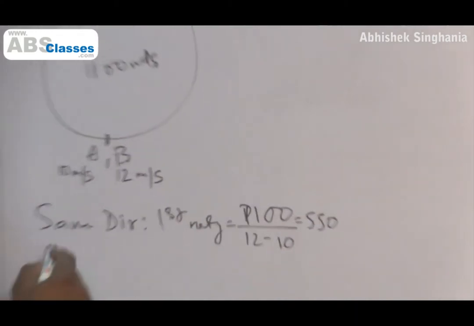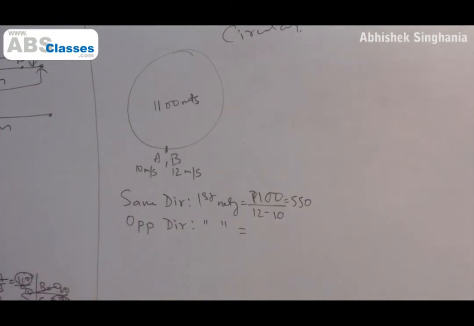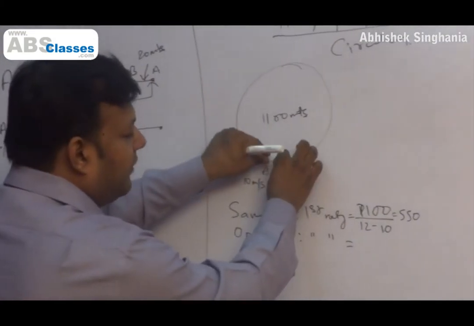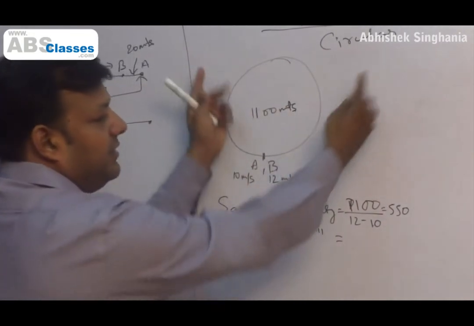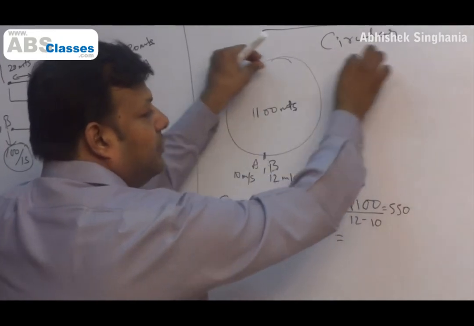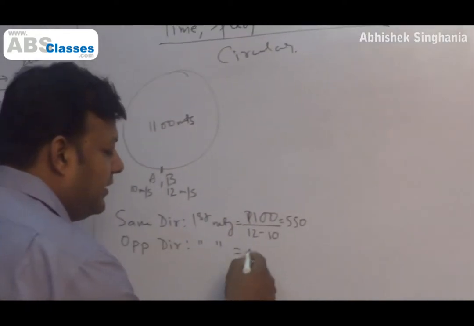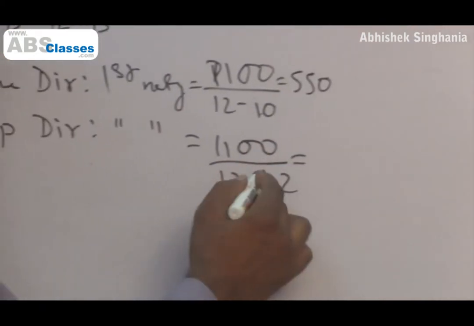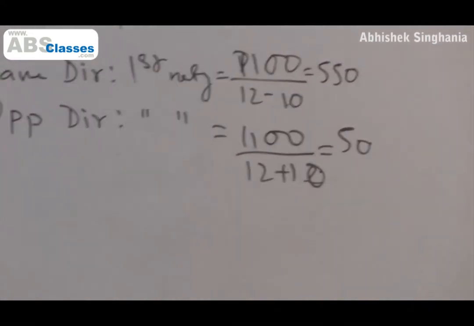Now say opposite direction. What happens if they go in opposite directions? First meeting. Again it's a relative speed concept. You can almost think of it as breaking this loop, so it's a straight line and both of them are coming towards each other. If you make it a straight line, A and B are at two ends of that line, running towards each other. So the distance between them is 1100, and the relative speed will be the sum of the speeds, 22. This will give us 50 seconds. So if they move in opposite directions, they will meet each other in 50 seconds.